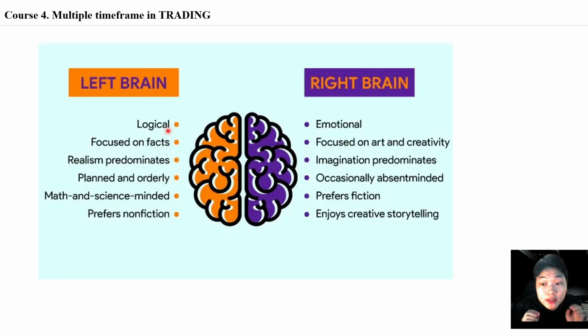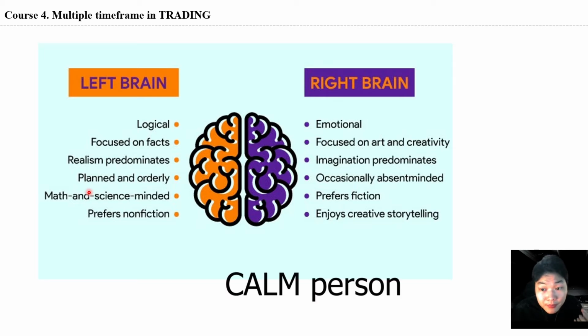To know whether you are a simple person or a logical person, you need to understand one more thing: are you mostly using the left brain or the right brain? If you are a left brain person, it means that you are mostly a logical person. If you normally use the right brain, it means that you are an emotional person. You can understand it as being mostly impacted by emotion while trading in the markets. And if you are a logical person, you can explain very complicated things, and you are also a calm person.